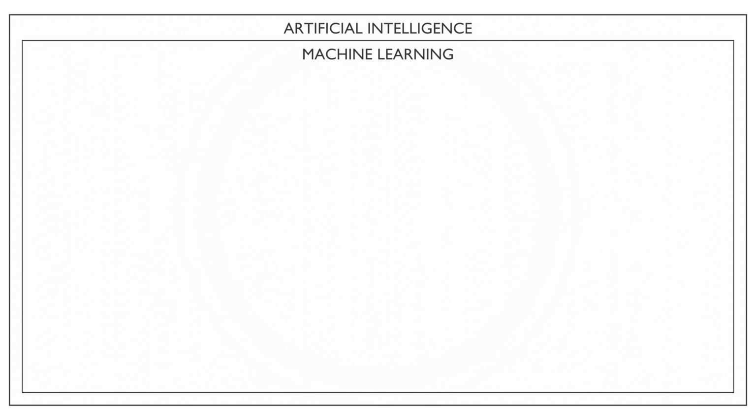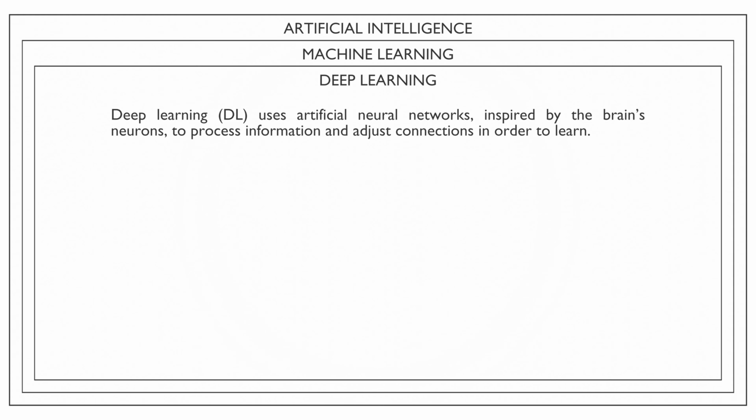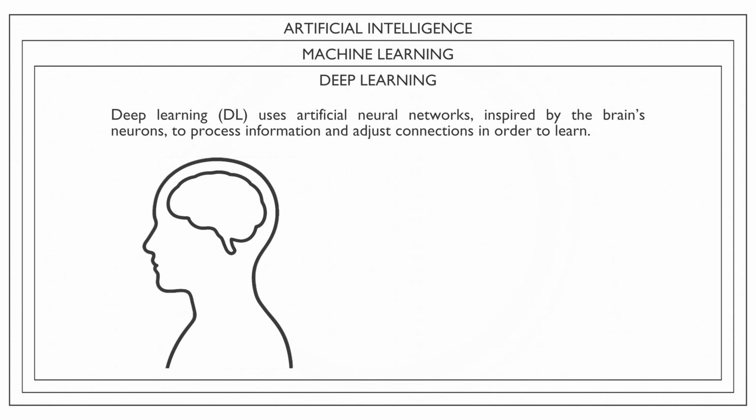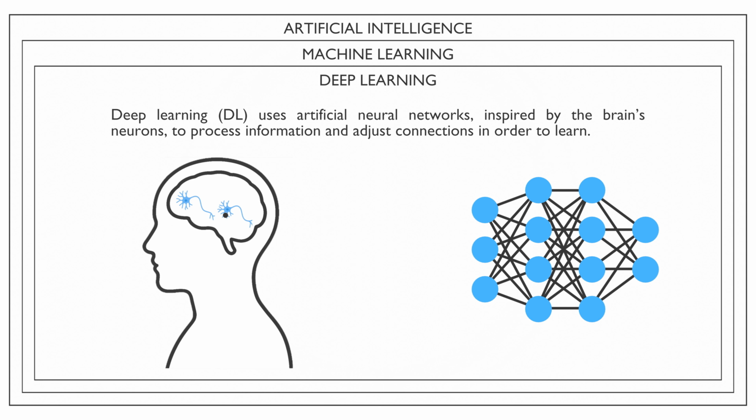We talked about artificial intelligence and machine learning, but what is deep learning? Deep learning is a subfield of machine learning that uses something called artificial neural networks. Think of a neural network as a simplified version of the human brain. Our brains have neurons that process and share information. Neural networks have artificial neurons that do the same. And just like our brain strengthens or weakens connections between neurons as we learn, a neural network does the same to improve.